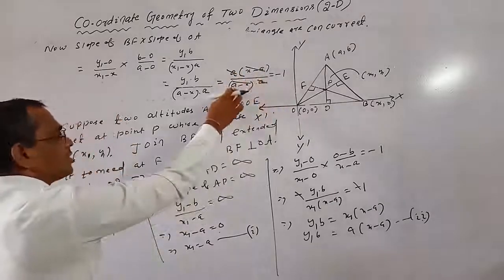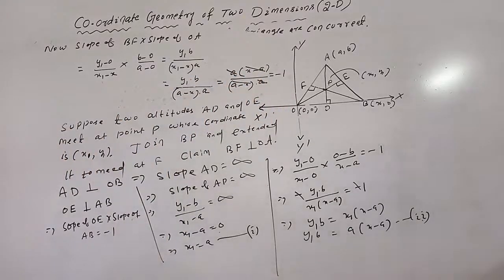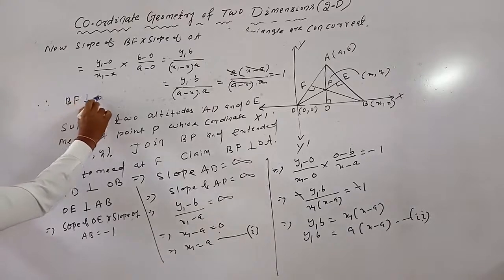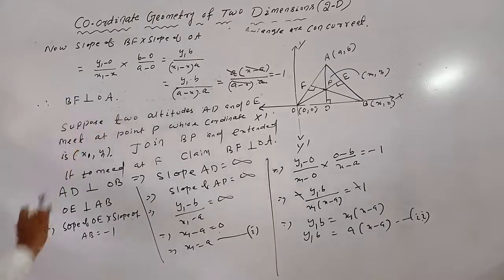Here we have x minus A and A minus x, so take minus common, minus 1. That's why the slope of BF into slope of OA equal to minus 1. Therefore, BF is perpendicular to OA. Okay. So the 3 altitudes are concurrent.